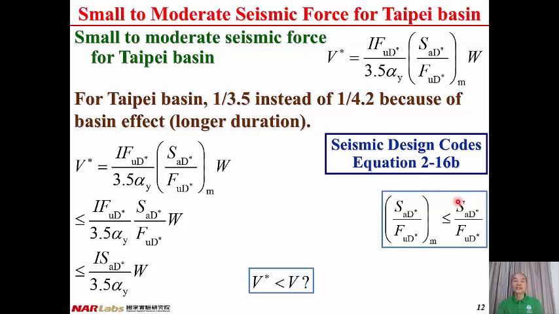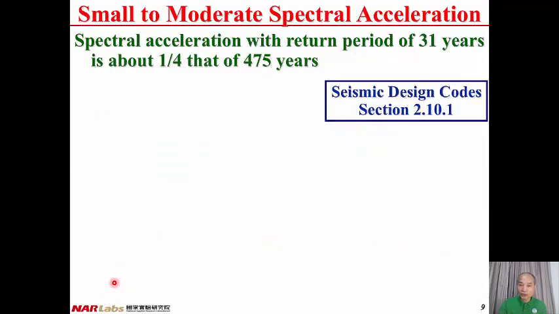According to this inequality, V star is less than or equal to I times FuD star divided by 3.5 alpha Y times SAD star divided by FuD star times W. These two cancel out each other, so that V star is less than or equal to I times SAD star divided by 3.5 alpha Y W. And here we have 1 over 3.5, which is very close to 1/4, as the small to moderate spectral acceleration is about 1/4 of the design basis spectral acceleration.